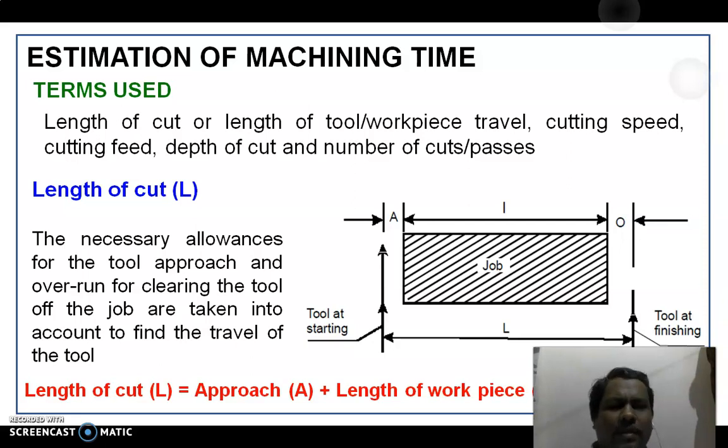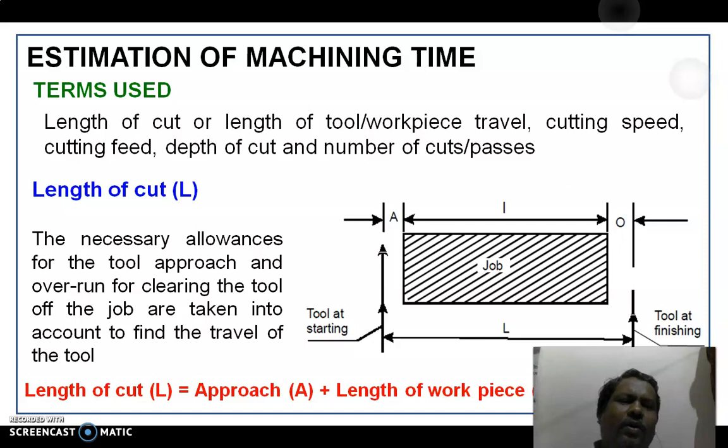In some cases, the tool or workpiece needs to move still further in order to make sure that the cut is complete. For example, you cannot stop the drill bit penetrating the workpiece only up to the end of the workpiece, because the nature and shape of the tool is in V shape.